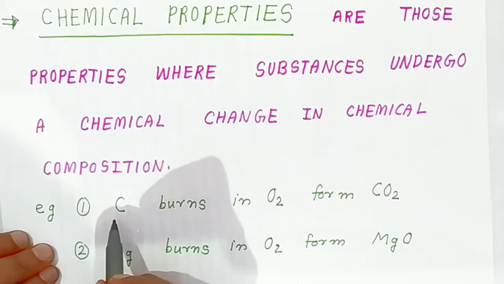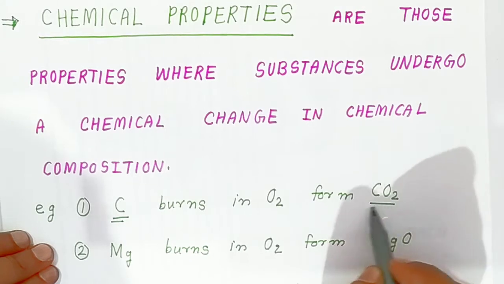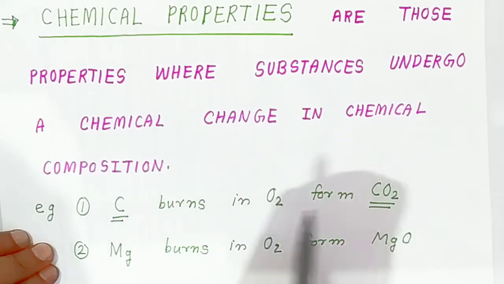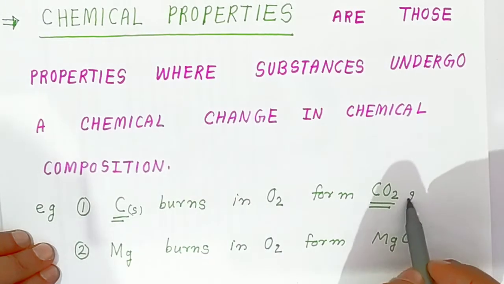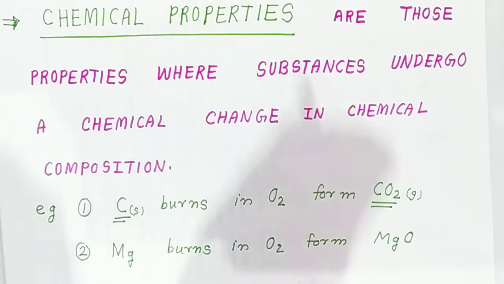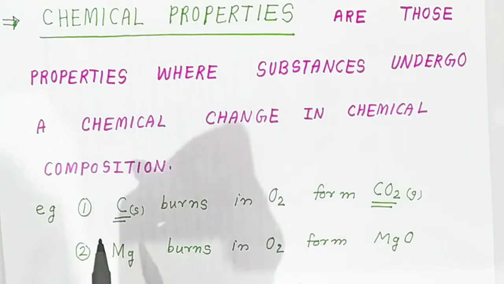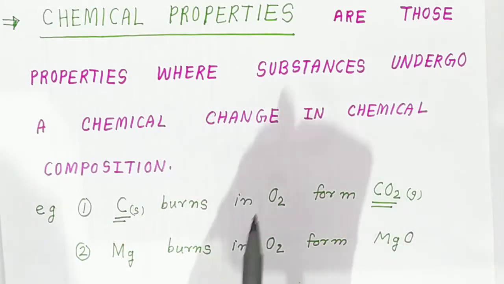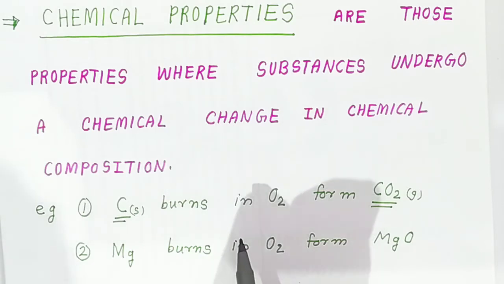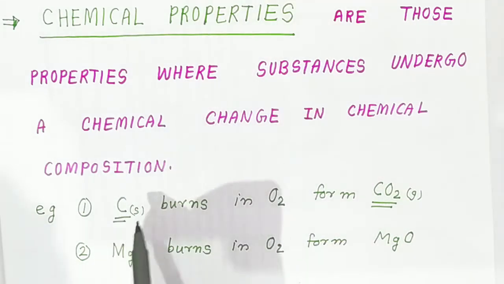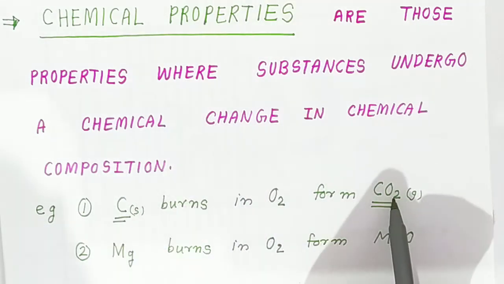See, this is the carbon element. Now it is converted into carbon dioxide. So there is a change in chemical property. Here the carbon is in solid state, but now it is converted into what? Gas state. So there is a change in chemical properties, along with physical properties also changing. So these changes are called chemical changes. Understanding students? This is an example of how carbon is converted into carbon dioxide with the